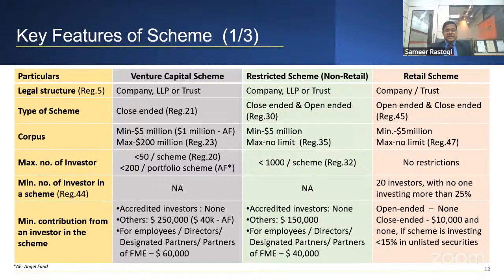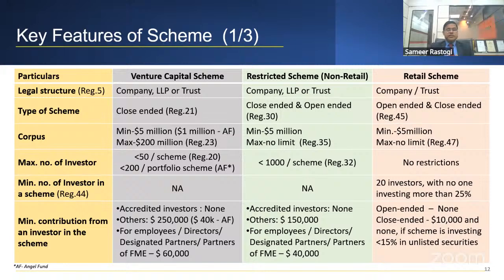So the corpus, I think the change on this corpus has come. We'll hear from Manish on this. So the corpus was till now 5 million. For all of them, that is the minimum corpus you have to target. Suppose if you want to set up a fund, so 5 million का तो करना ही पड़ेगा आपको corpus. That is the minimum. So when you say corpus, it is the lifetime of the fund. Whenever you do a financial closure, it has to be 5 million. So this has reduced. So we'll see the latest one.